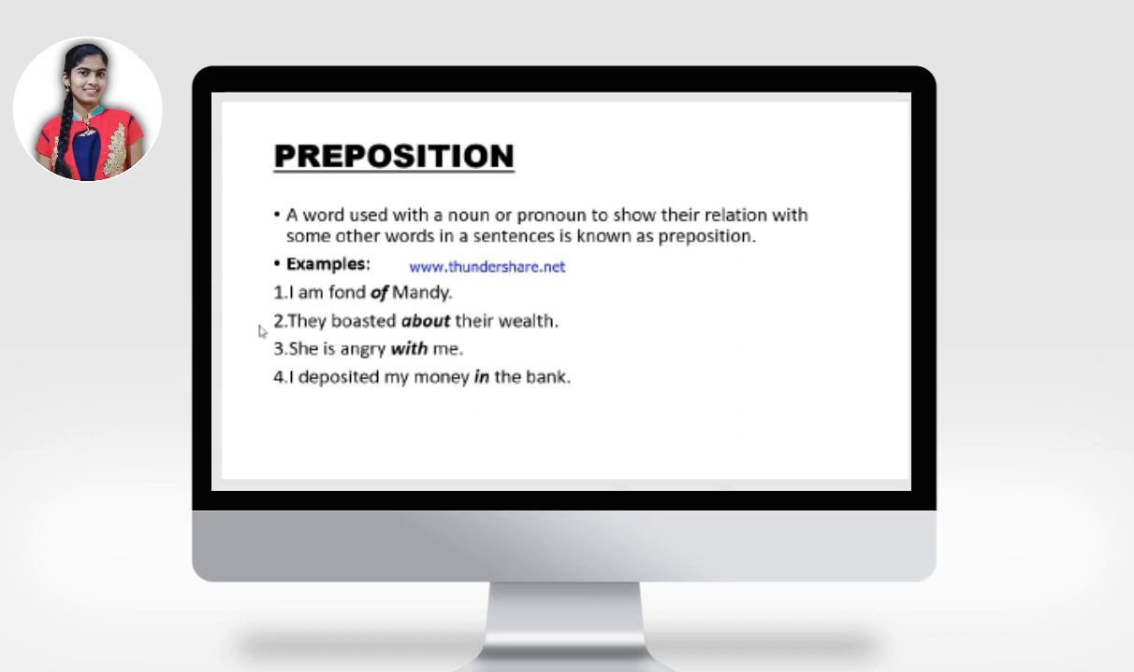They boasted about their wealth. Here, the relation between the verb boasted and the noun wealth is shown by the word about. The word which shows the relation between the adjective angry and the pronoun me in the third sentence. The word in shows the relation between the noun money and another noun bank. So, in general, we can say that the word used with a noun or pronoun to show their relation with some other words in a sentence is known as a preposition.